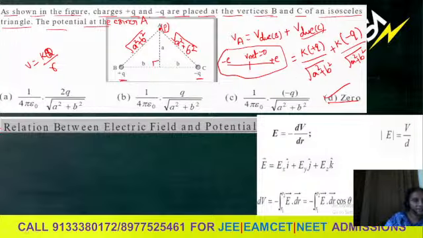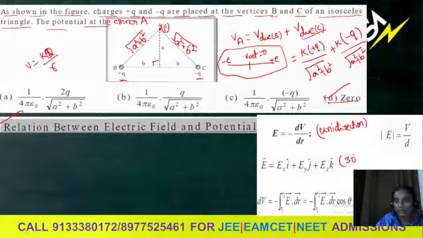Next, come to the relation between electric field and potential. If potential varies with distance, then electric field equals minus dV by dr. It is unidirectional; it might be x direction, y direction, or z direction. If it is given three-dimensionally, how can we find the electric field where the potential varies along x, y, z?